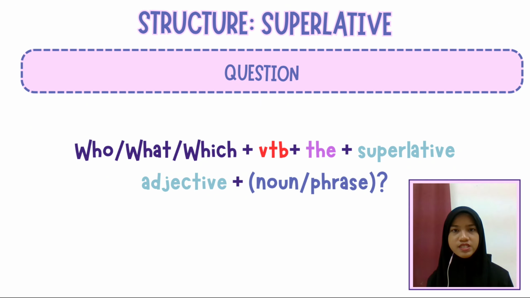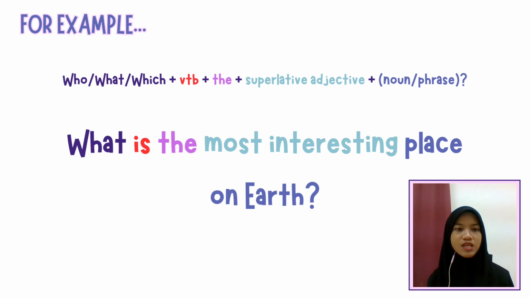So the next structure is the question structure. So the formula is who or what or which plus verb to be plus the plus superlative adjective plus noun or phrase, and don't forget the question mark at the end of the sentence. For example, what is the most interesting place on earth? Question mark. So here at the front of the sentence, there is what plus verb to be is plus the plus superlative adjective most interesting plus noun or phrase place on earth, and you need to add question mark at the end of the sentence.